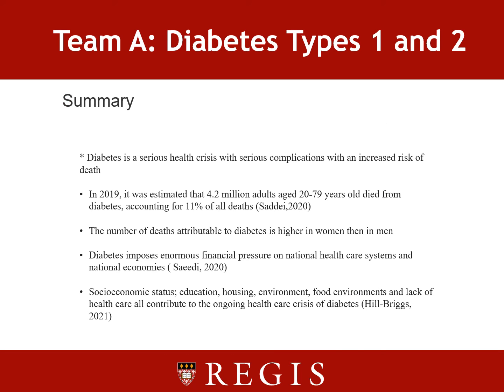So as a wrap-up, diabetes is a serious health crisis with serious complications with an increase of death. In 2019, it was estimated that 4.2 million adults aged 20 to 79 years old died from diabetes, accounting for 11% of all deaths. The number of deaths attributable to diabetes is higher in women than in men, and diabetes imposes enormous financial pressure on the national healthcare system and national economies.